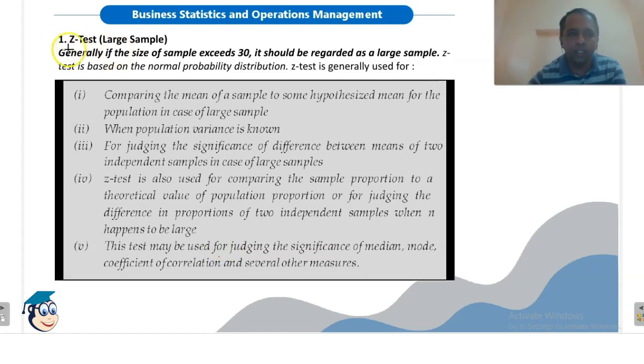So first is Z-test. It is also called large sample test. So what do we mean by large sample? If the size of the sample exceeds 30, so if n sample size is greater than 30, then we refer to it as large sample, and in this case we will use Z-test.